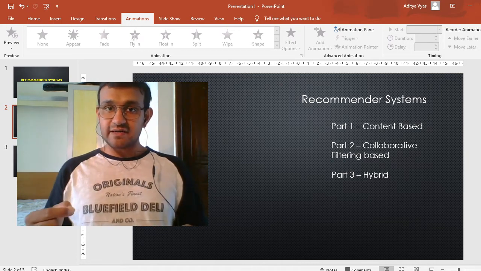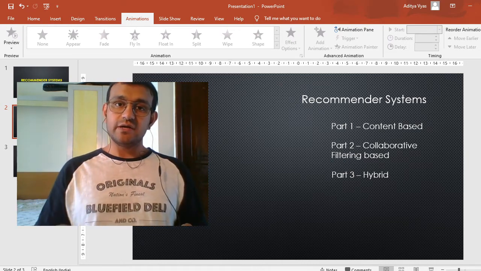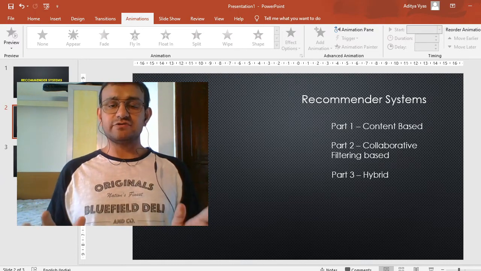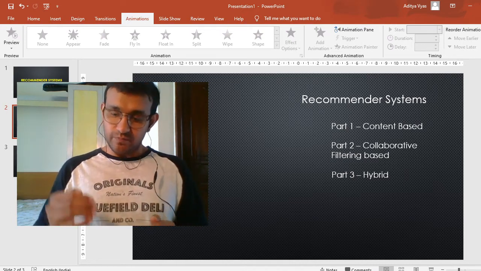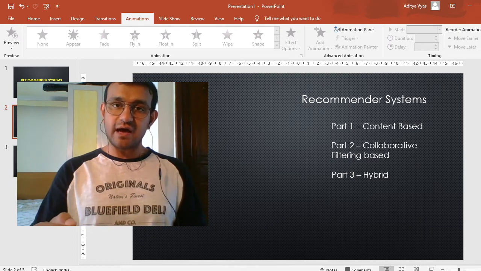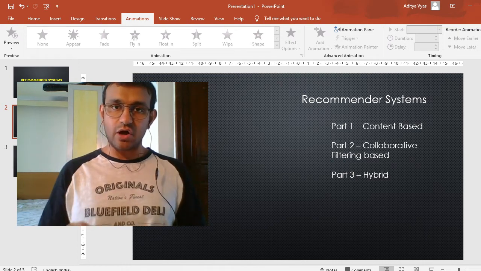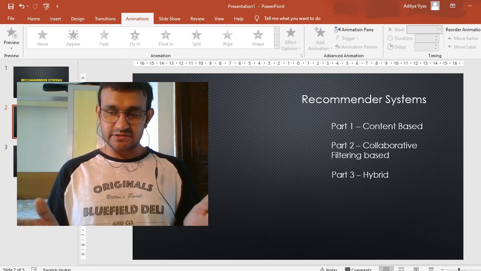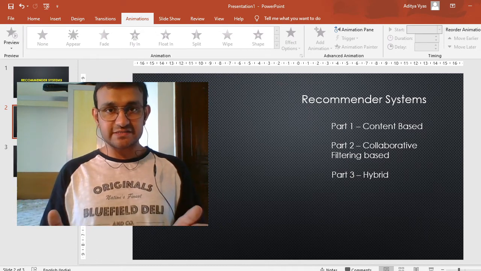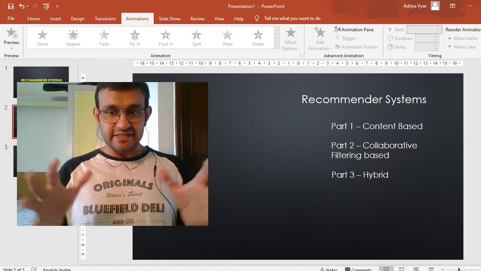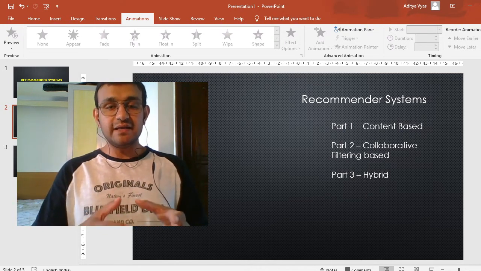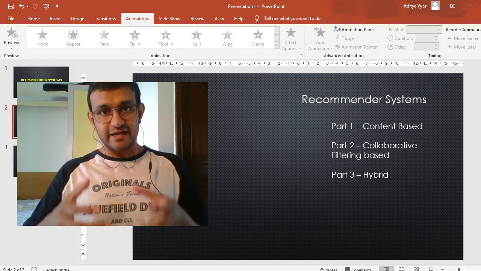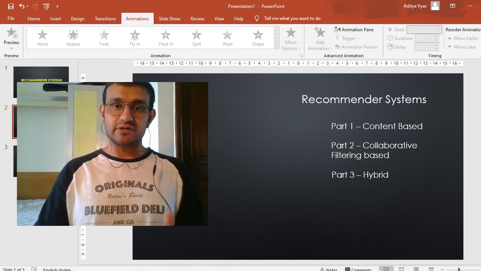Another way of collecting data is you log into YouTube, you watch a video but you do not rate it, you just watched it. So that is also one kind of data which is available with these organizations. So you click on a product or a small video or clip, or you purchase it or you rate it. All of this data is collected by these organizations and used to build a recommender system and suggest further services and products to you.